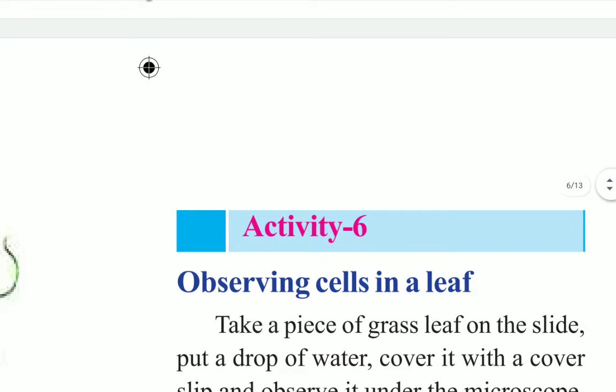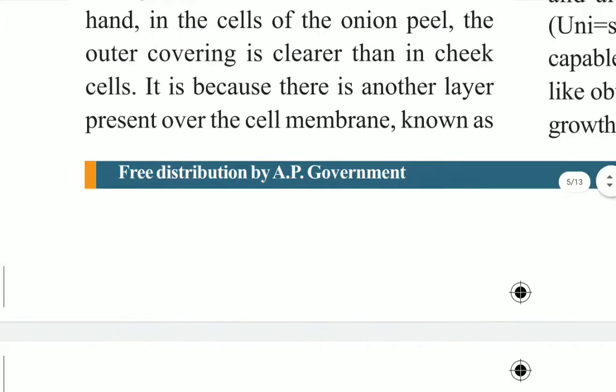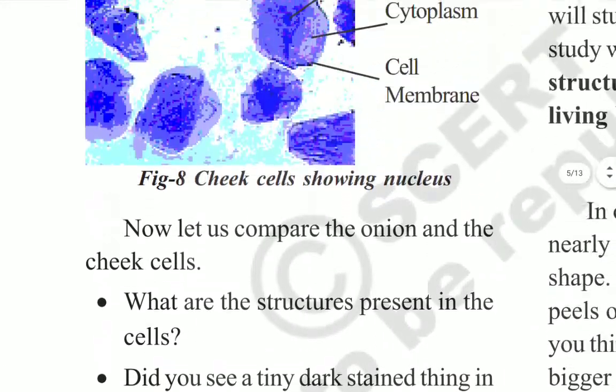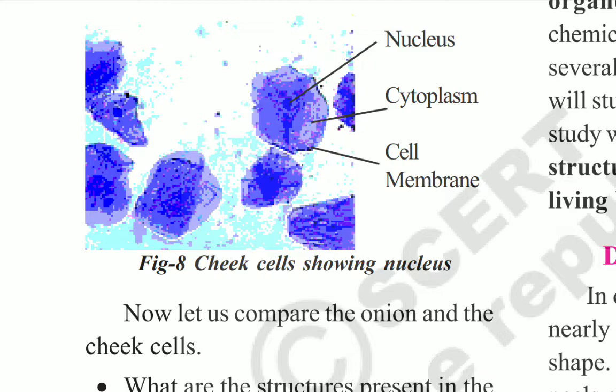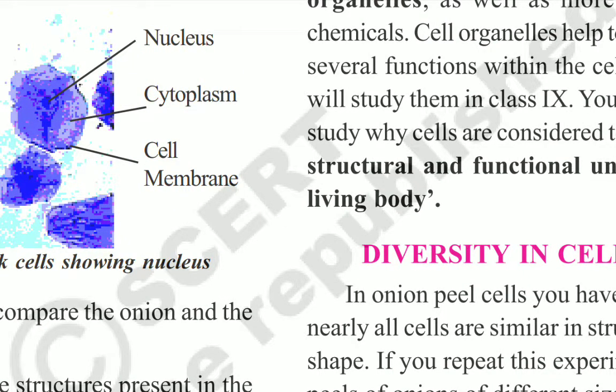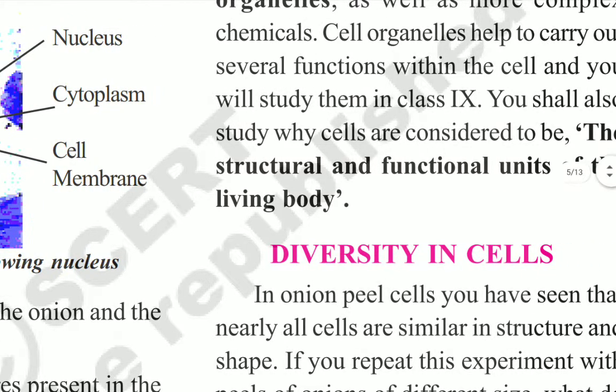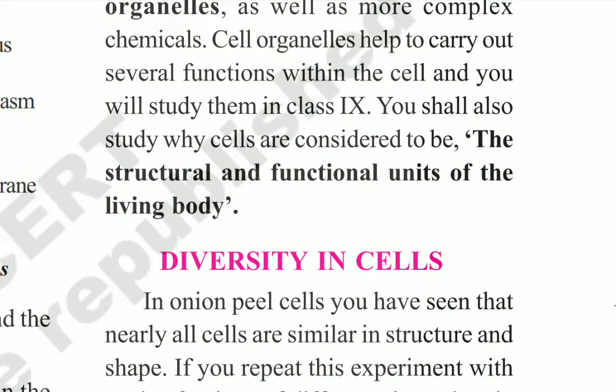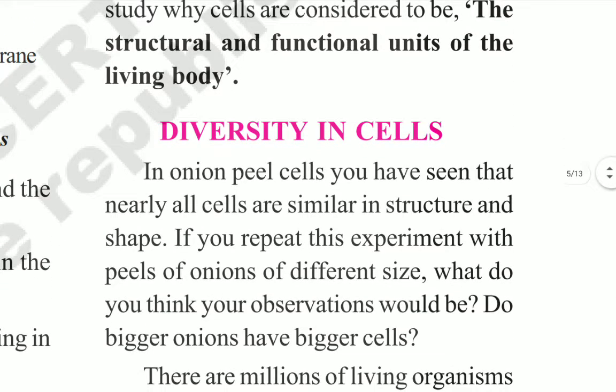Those three major parts will be: the first one is the nucleus, the second one is the cytoplasm, and the third one is the cell membrane or cell wall. These are the three major parts of any cell structure. So the cell is considered to be the structural and functional unit of the living body. That is the initial observation of the cell.